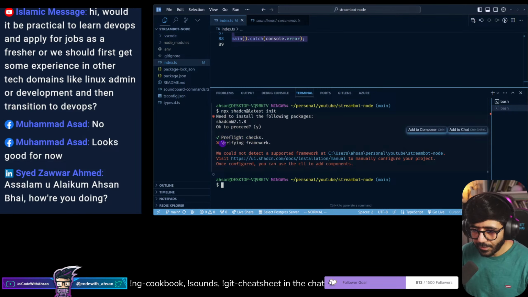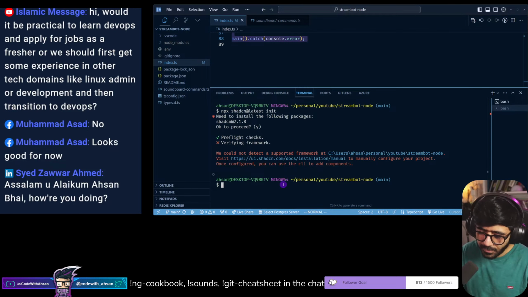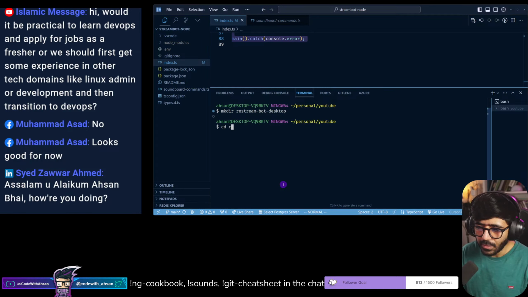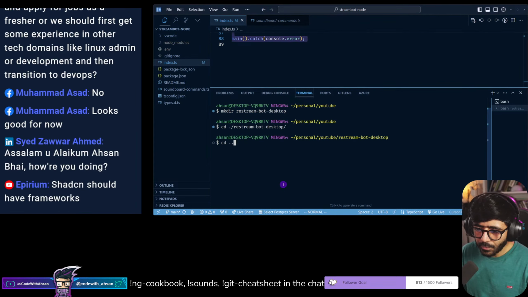No. Pre-flight check, verified framework. We could not detect a supported framework. Add this manually. Once configured, you can use the CLI to add components. Aha, okay. But why am I? Oh, I'm so sorry. My bad. So let's go to cd .. Let's do an mkdir. We are actually creating restream bot desktop. Let's call it that. Then we cd into it, restream bot desktop, and then we run the init.